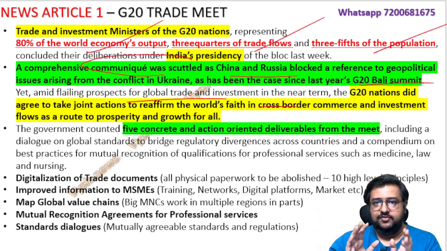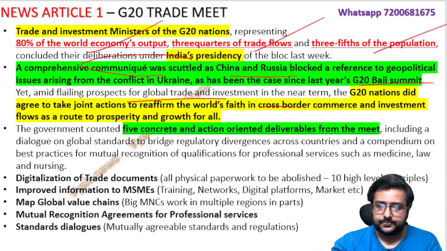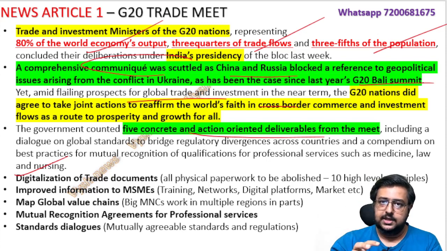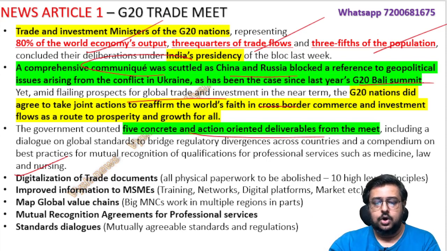So the main five outcomes of today's meeting: the first is digitalization of trade documents. Meaning there are some places where the government keeps forcing people to go digital, only digital, don't use paper, cashless, paperless, they tell. But the government themselves, at some check posts and other places, ask for physical paper. Only when that person signs the physical paper and gives you the receipt can you export or import. So that should be stopped. Digitalize everything: government documents, your personal things, all the trade documents.